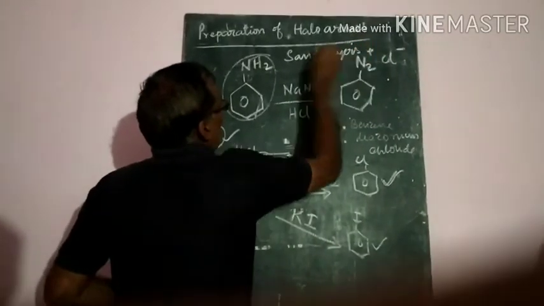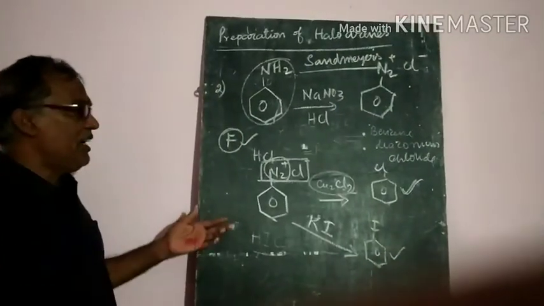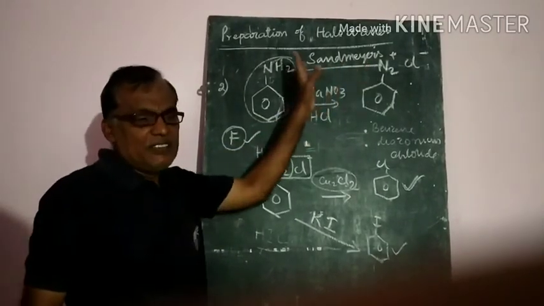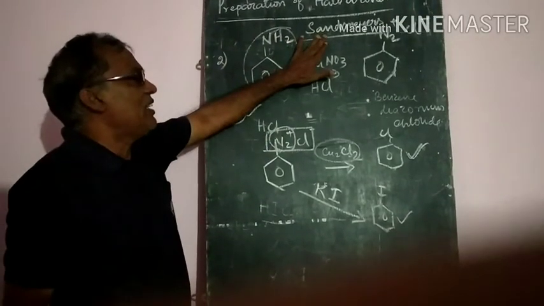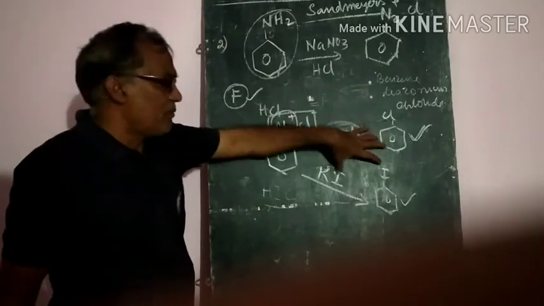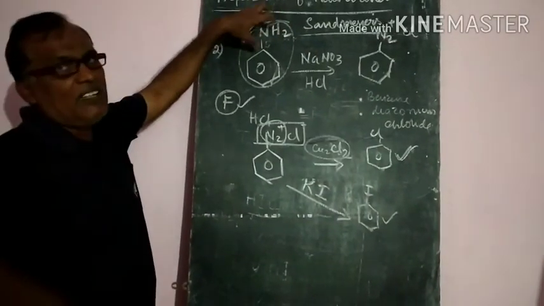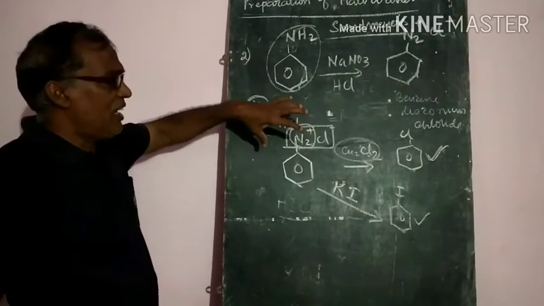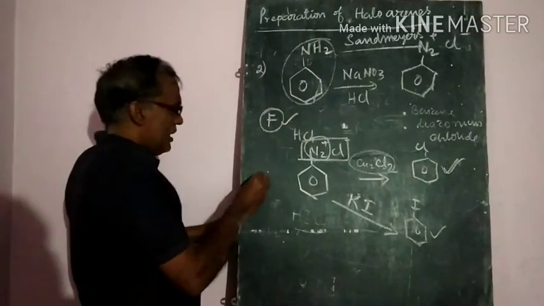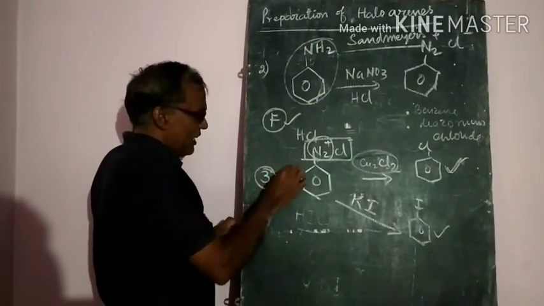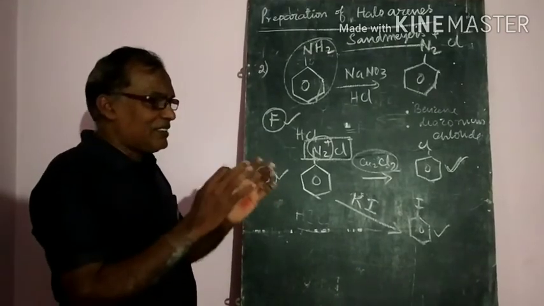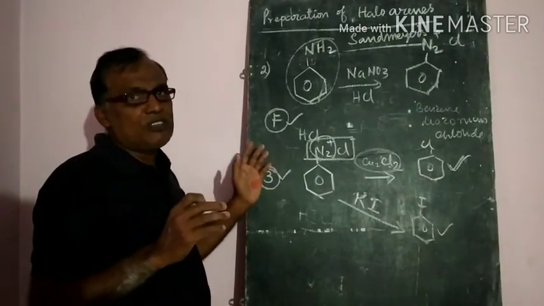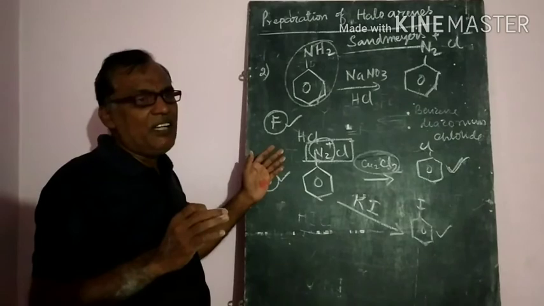Sandmeyer reaction. So already we have got three name reactions here: Finkelstein reaction, Swarts reaction and Sandmeyer reaction. These are very, very important. In the Sandmeyer reaction, what are the things to be taken, and what are the products you will get? And for the Finkelstein and Swarts reactions, go through them once, because name reactions are more important. Till now we have got three name reactions. Once you write those three, check the difference between the reactions and what things we will use to prepare those products. Just understand it, then it is very easy to write down the reactions.